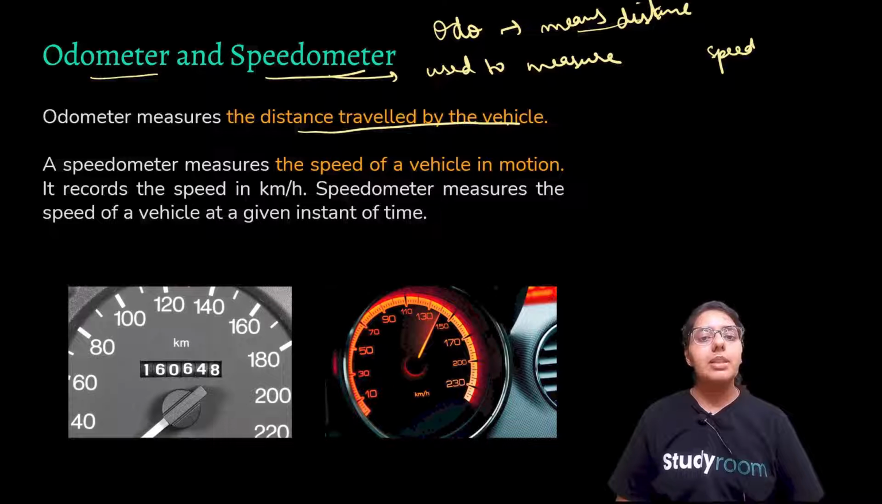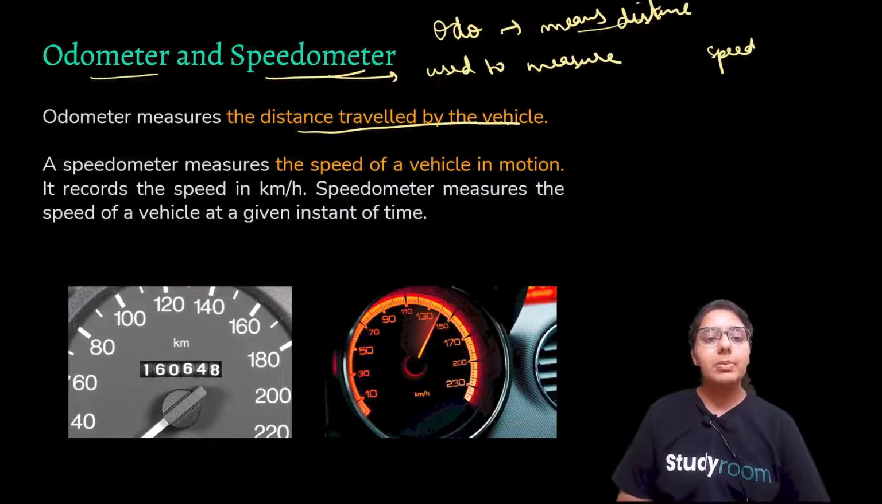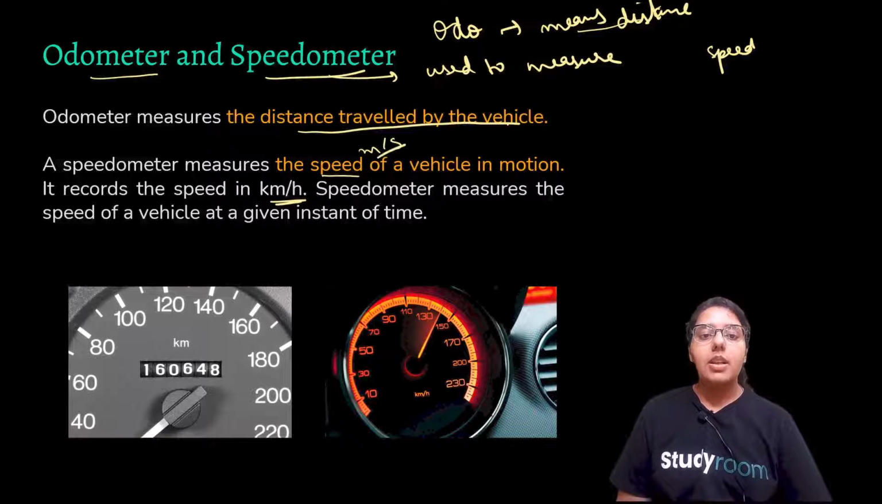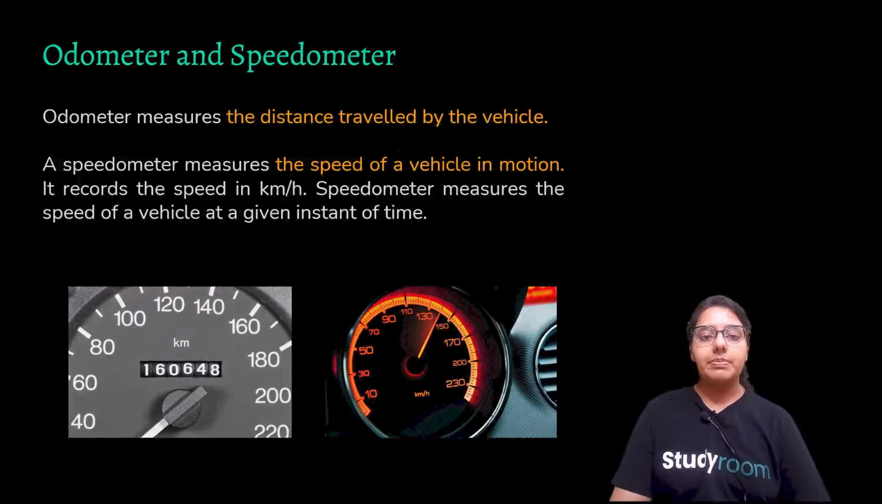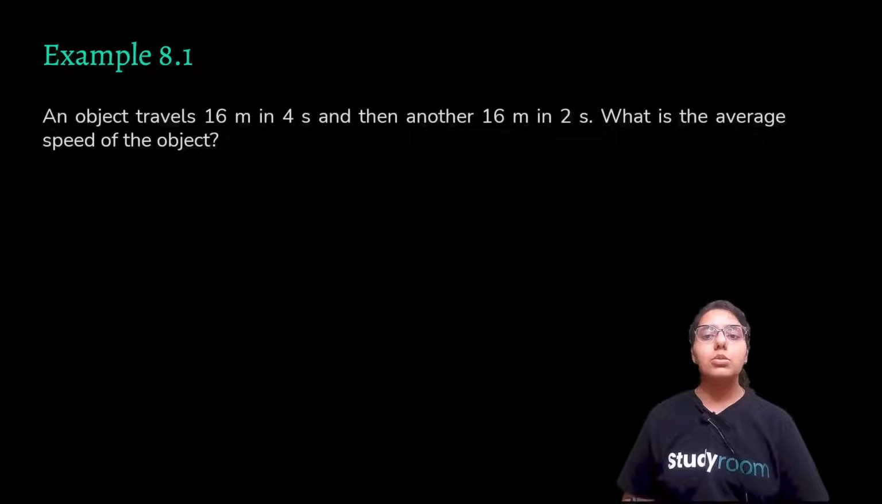A speedometer measures the speed of the vehicle in motion. It records the speed in kilometer per hour. What was your SI unit of speed? Meter per second. But your speedometer records it in kilometer per hour. Speedometer measures the speed of a vehicle at a given instant of time. Let's move ahead. Let's do this question.